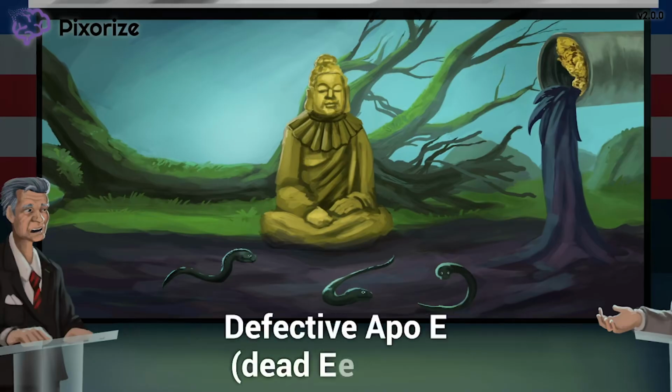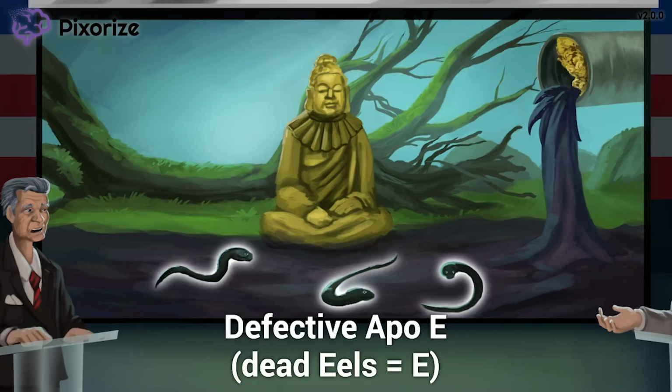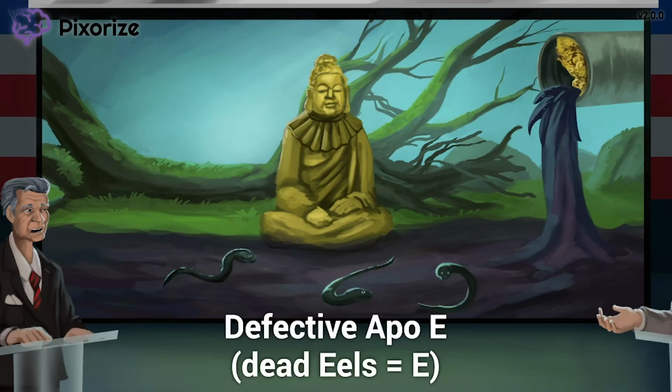Next, check out all those dead eels in the water. This pipe burst really caused quite the environmental disaster. These dead eels should remind you of defective apolipoprotein E. Dead eels for defective ApoE, or apoeel. Recall, ApoE is used to clear chylomicron remnants and IDL from the bloodstream into our liver, which leads us to our next symbols.